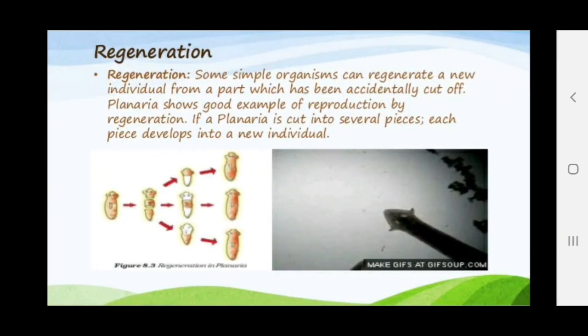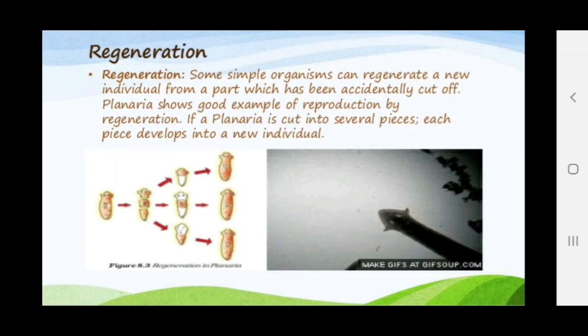Okay. The regeneration: some simple organisms can regenerate a new individual from a part which has been accidentally cut off. The planaria shows a good example of reproduction by regeneration. Regeneration is different in a little way from fragmentation, because in this the organism is accidentally cut off, and it has specialized cells. Regeneration will take place whenever the organism or the fragment has specialized cells for regeneration.